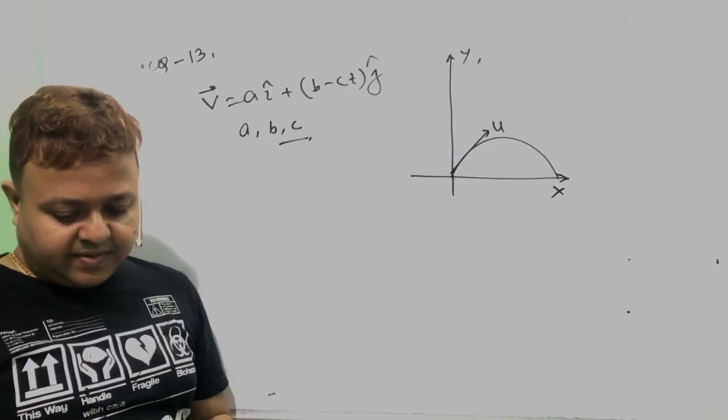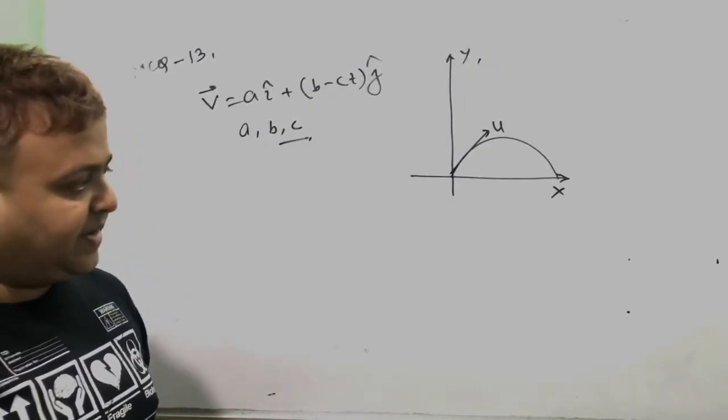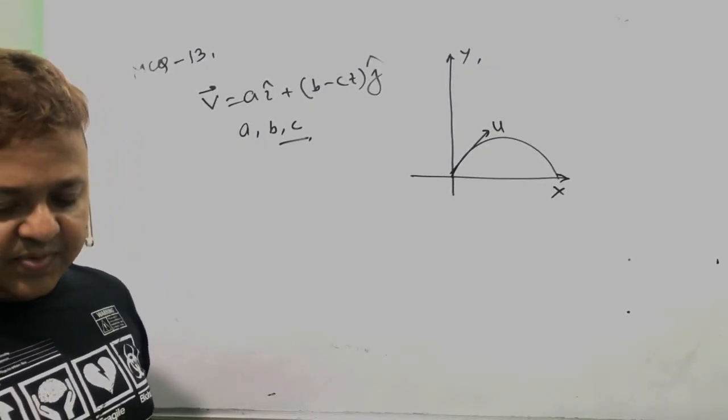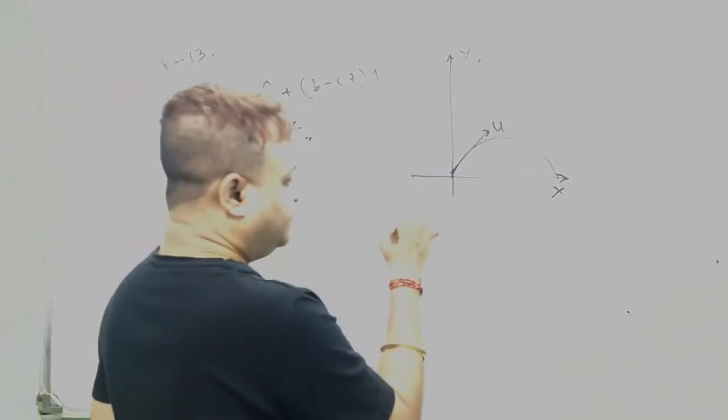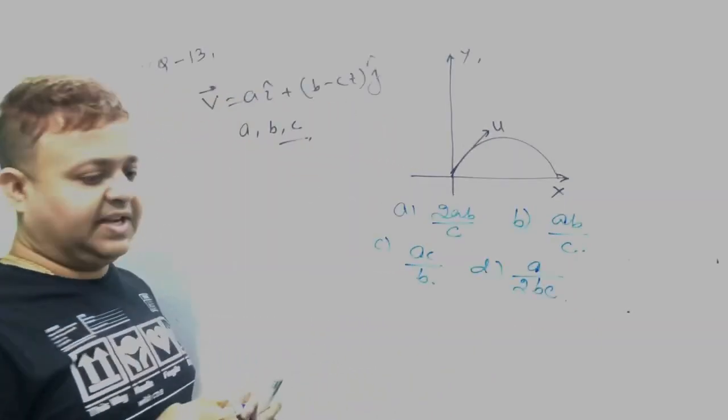Then the range of the projectile will be: Option A, 2AB by C; B, AB by C; C, AC by B; and D, A by 2BC.